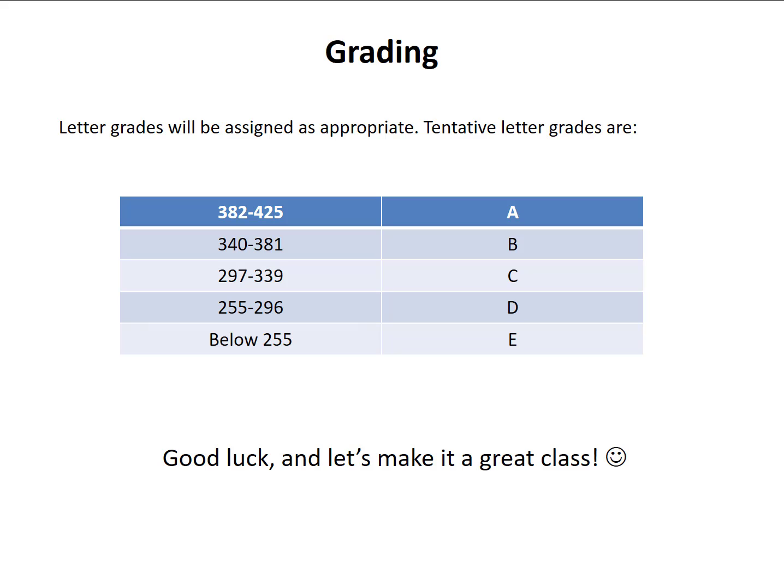Letter grades will be assigned as appropriate. The tentative letter grades are: 382 to 425 out of 425 will be an A grade. Between 340 and 381 would be a B grade, 297 to 339 would be a C, 255 to 296 would be a D, and below 255 would be an E grade.